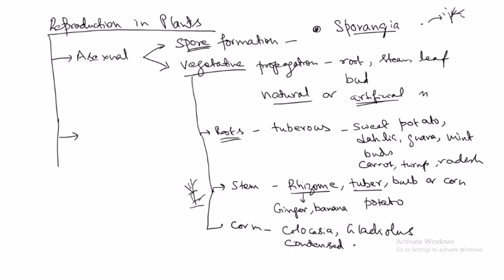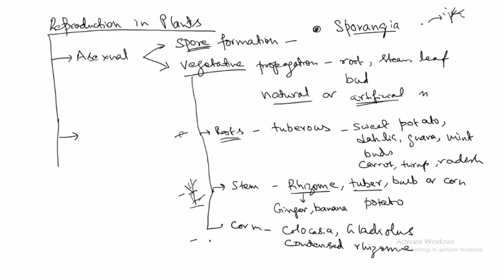Condensed rhizome. And where is it found? It is formed vertically in the ground at the base of the plant stem. So what is the main function? It stores the food, and it is surrounded by scale leaves. So some parts of the plant that we saw here are roots, stem and corm.